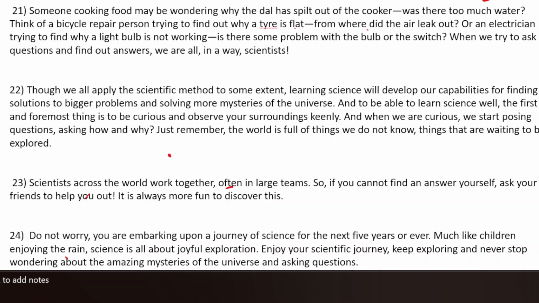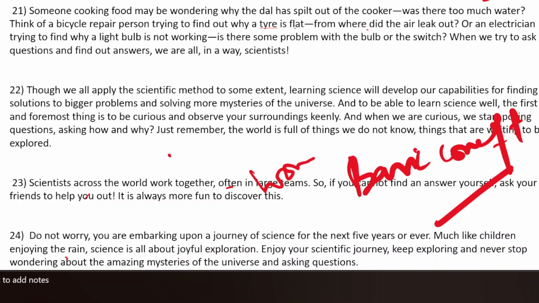So that's all in the chapter. So in this chapter we have learned about the basic concept of science, कि साइंस क्या है, हम वंडर कैसे करते हैं, हम क्वेश्चंस कैसे फाइंड करते हैं, हम खुद एक साइंटिस्ट हैं. ठीक है. So that's it for the chapter.